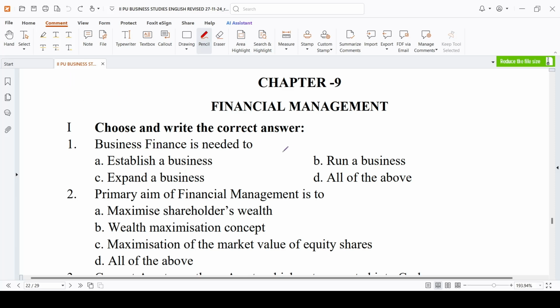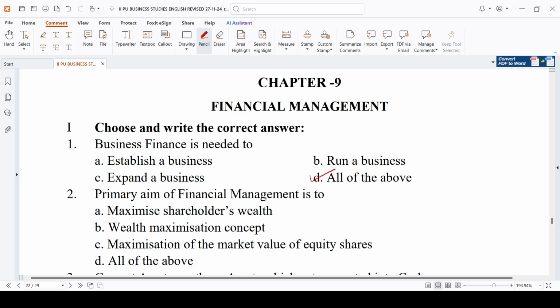Business finance is needed to... For what purpose do you require this business finance? Usually we will require this finance to establish a business, to expand our business and also to run our business also. So the answer is option D, all of the above. For all these purposes we require money in our business, we require finance in our business.